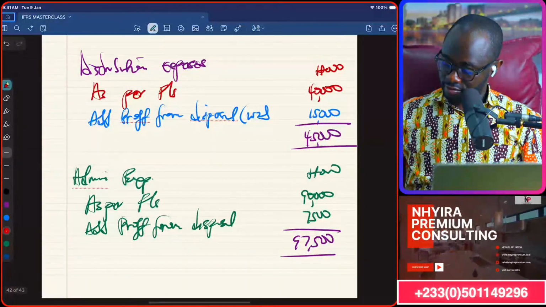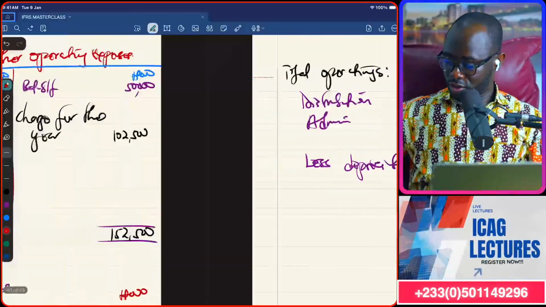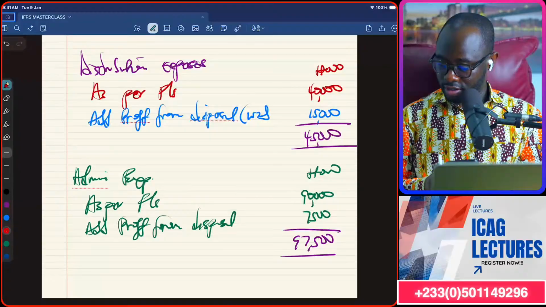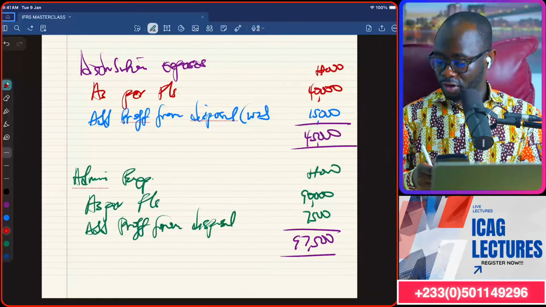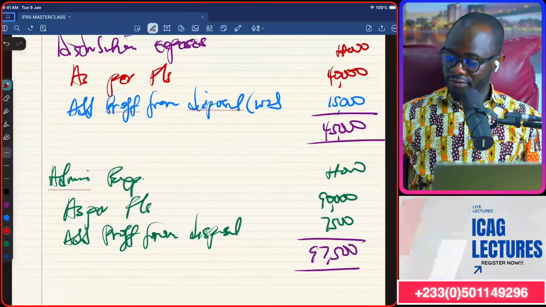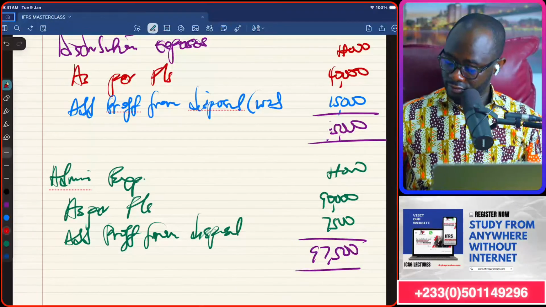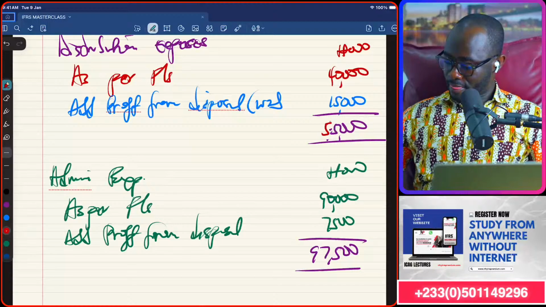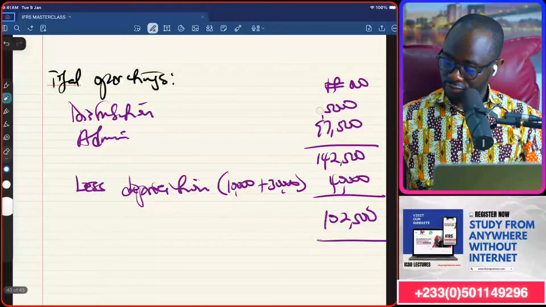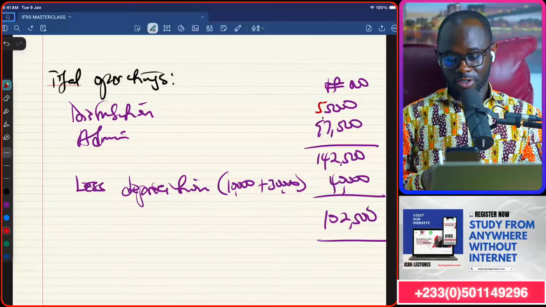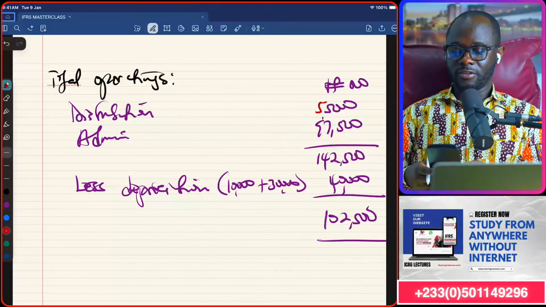And then, am I sure on the arithmetics here? Let's see if I get my arithmetics right. 40, 15. This is 55, Nhyira. This one, 55. Okay, so let me change this, 55. So 55,000 plus 97,500.